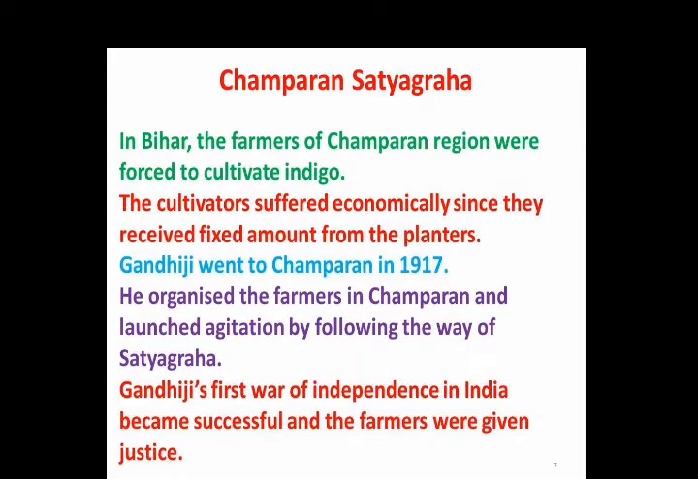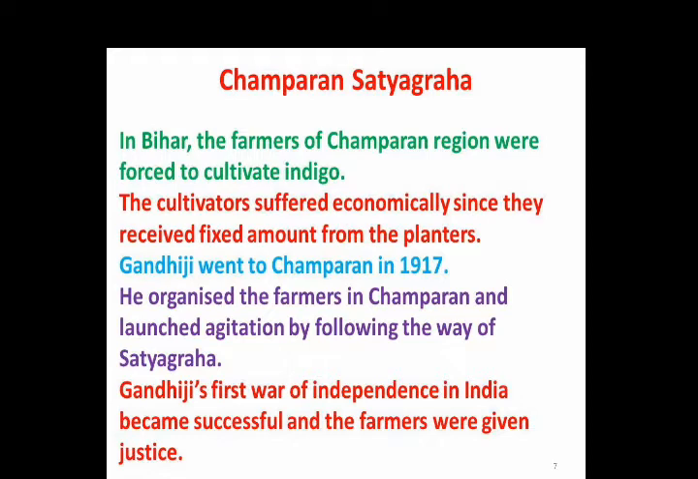Not only this, one Satyagraha which is a major event in Indian history was the Champaran Satyagraha in Bihar. The farmers of the Champaran region were forced to cultivate indigo, only indigo. The cultivators suffered economically since they received a fixed amount from the planters. It was injustice with the farmers.